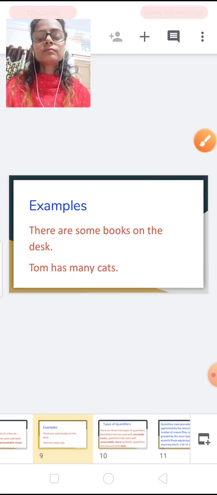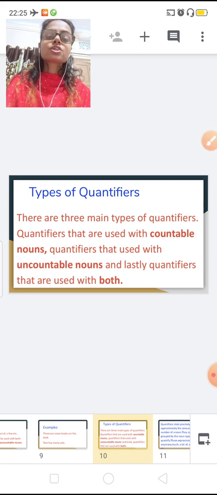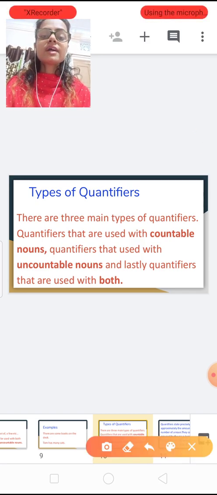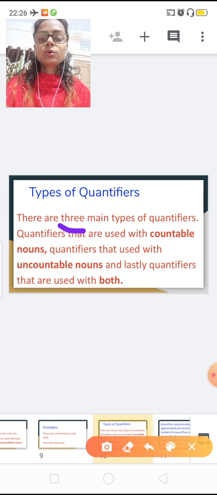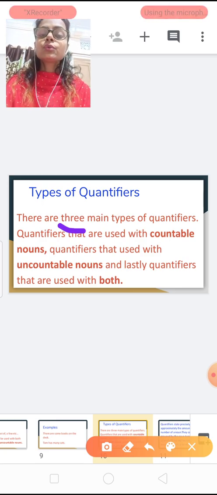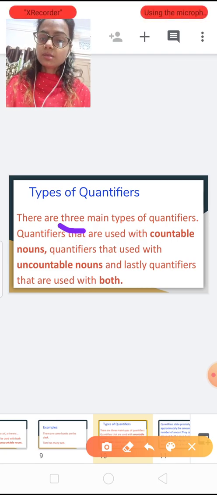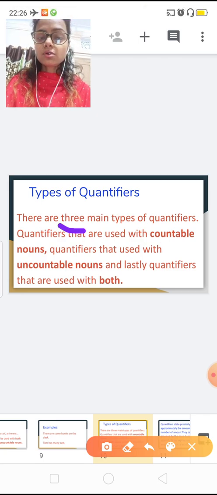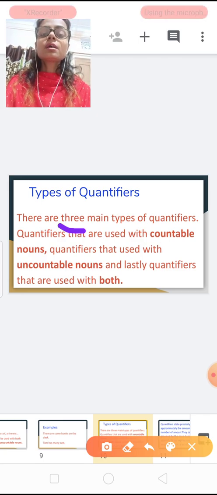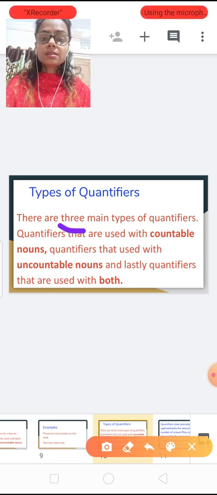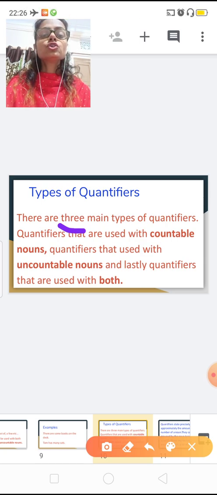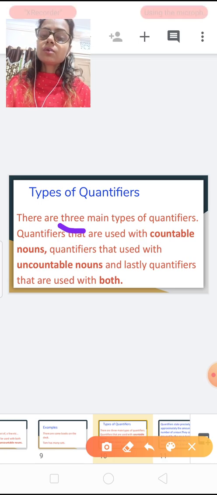Now types of quantifiers. So broadly they divide the types into three. There are three main types of quantifiers. Now how? First, quantifiers that are used with countable nouns. Second, quantifiers that are used with uncountable nouns.